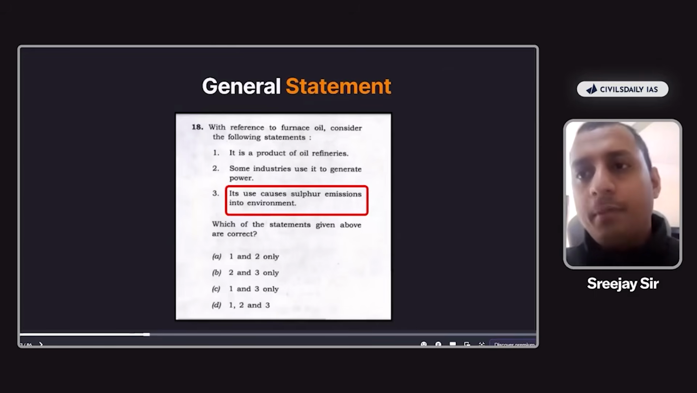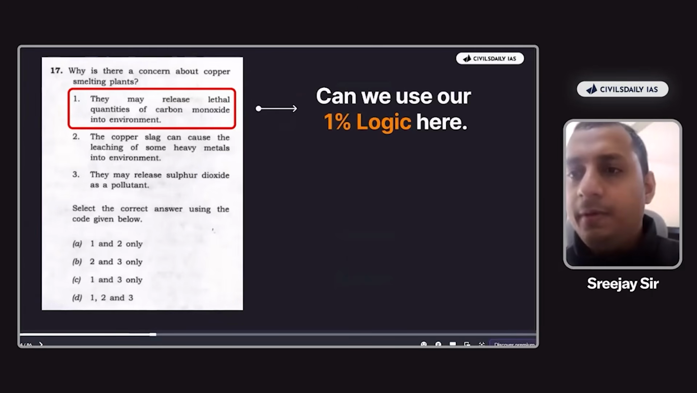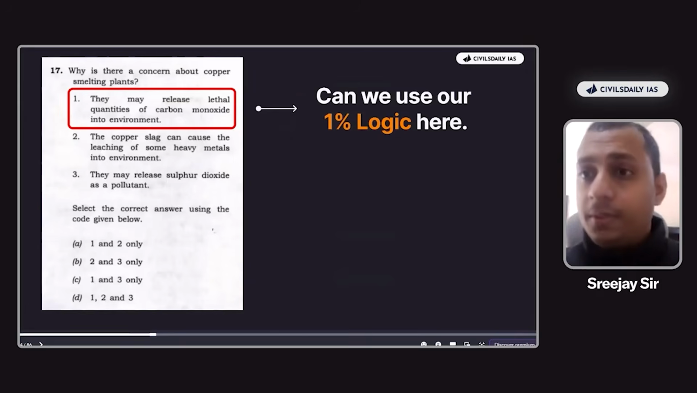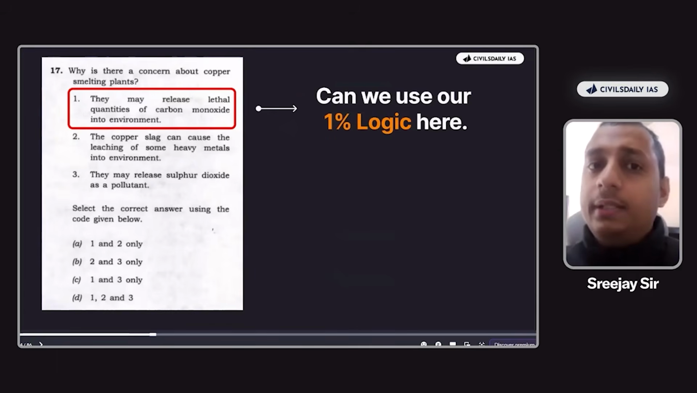Good. Now here, it's a general statement that we have discussed, right? Its use cause sulfur emissions to the environment. Now, how will UPC make it extreme? Now remember, this is a question in 2022. What about this statement? Can we use our 1% logic here? They might release lethal quantities of carbon monoxide into environment. Can we use our 1% logic here? How can UPC say that not even 0.001% of carbon monoxide is released into the environment? This is what UPC can never prove.